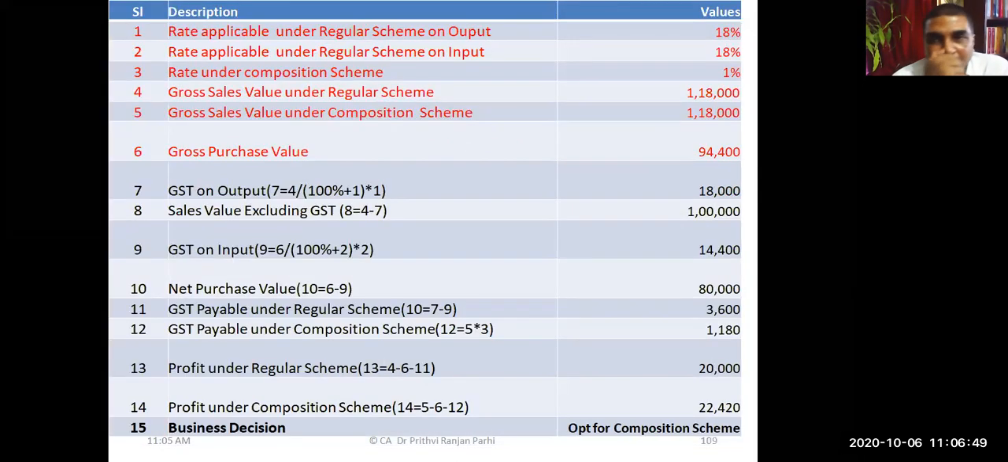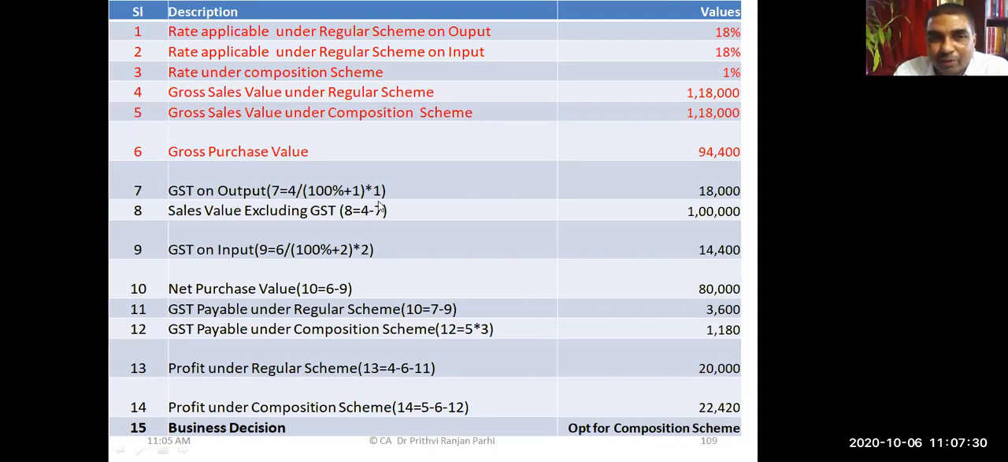This is one more question you have done, or one more model you have developed in your class. If this is the rate applicable for input supply and output supply, and the rate applicable for composition scheme, how to take a decision? We have seen that in certain situations the result will favor composition scheme, and in certain situations not to opt for composition scheme. By comparing the profit under regular scheme and under composition scheme, one can take a decision. In this example, profit under regular scheme is 20,000 and profit under composition scheme is 22,000. So one should go for composition.